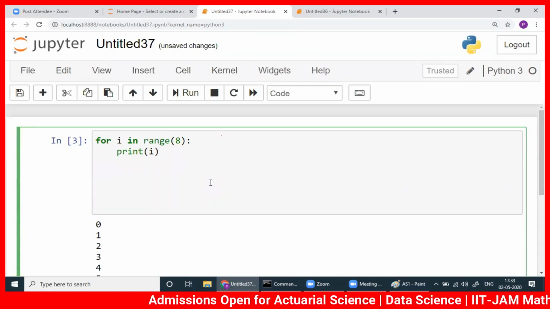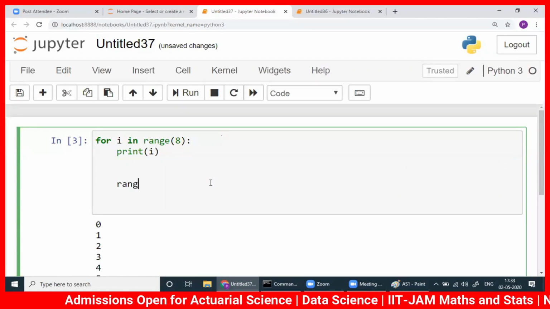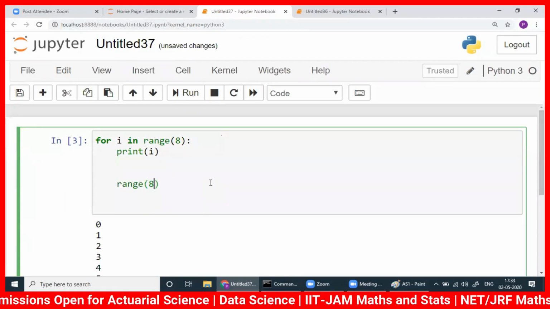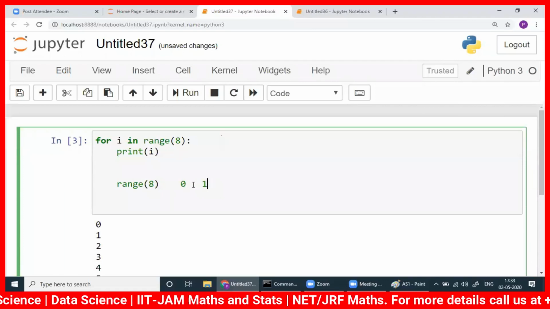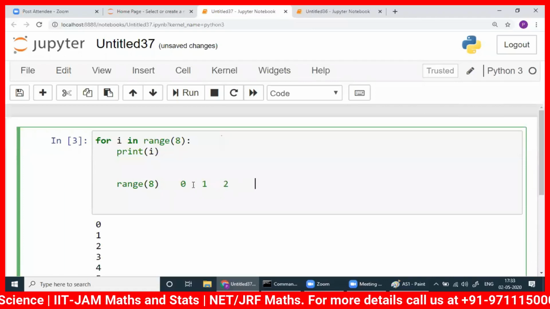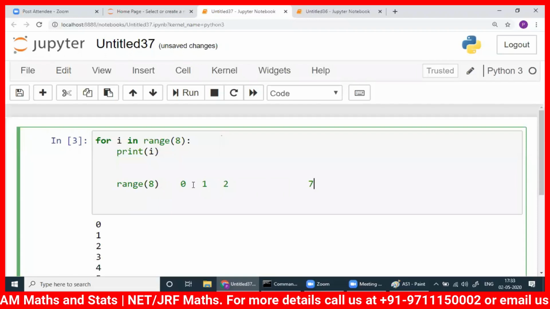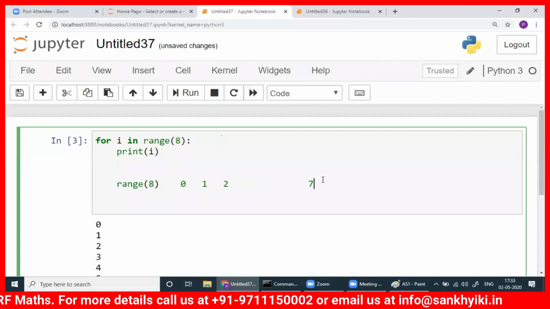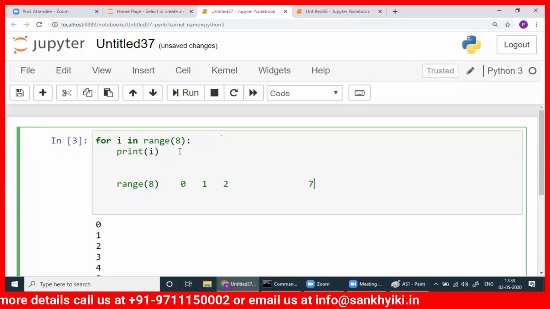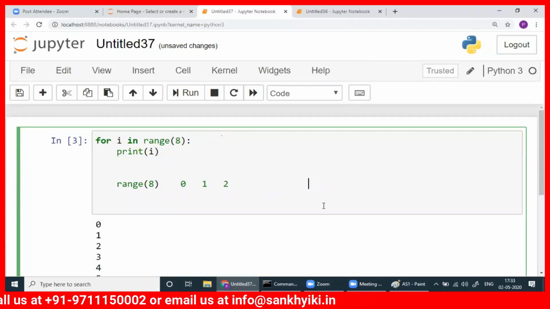Remember, when I write range 8, it starts from 0, it will go to 1, it will go to 2, finally it will end at 7. So 8 times it will loop. Range 8 means 0 to 7. We will learn more about range later, but now it's 0 to 7.